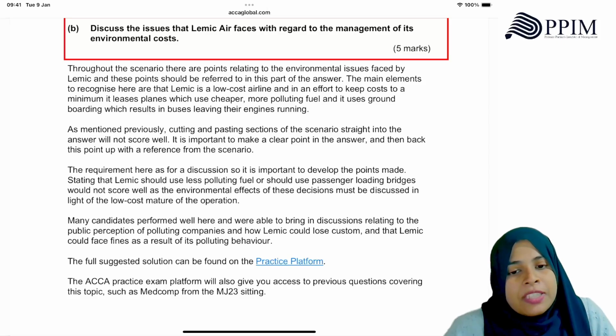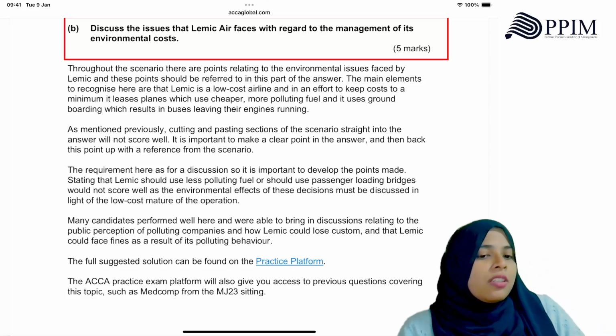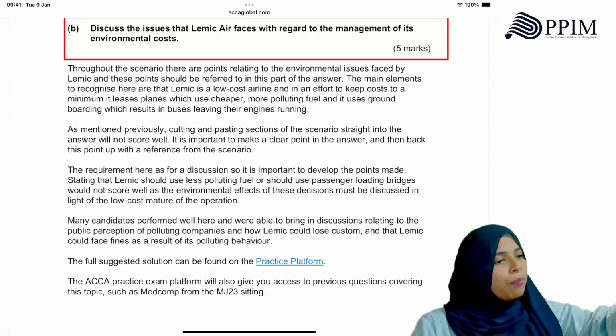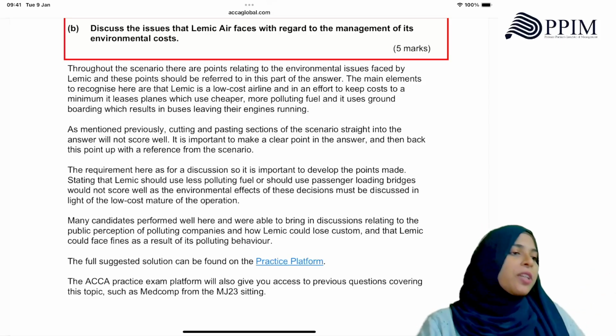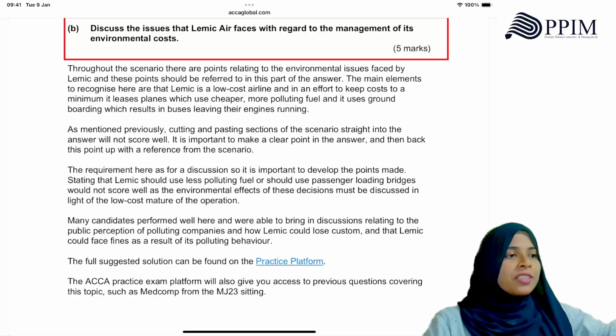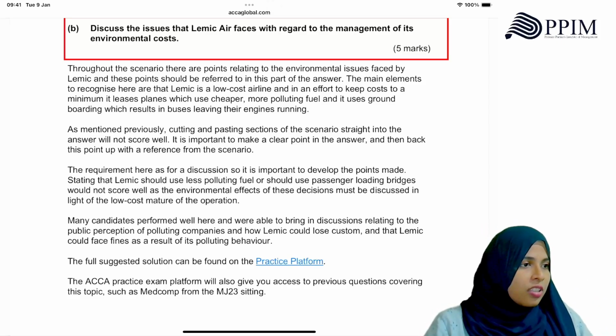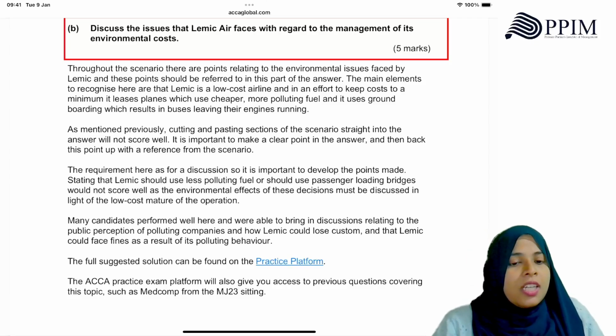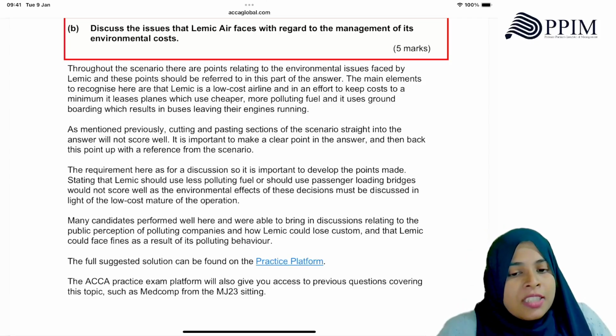As mentioned previously, cutting and pasting sections of the scenario straight into the answer will not score well. It is important to make a clear point in the answer and then back this up with a reference. You have to give a point and then take support from the case. Just copy pasting is not what they want. Can you understand? The requirement here, as per discussion, is that it is important to develop the point made.